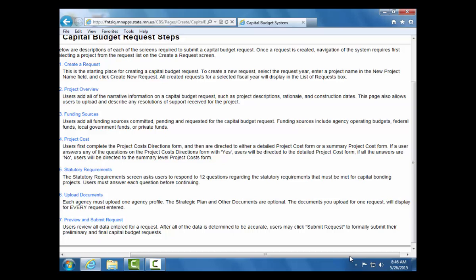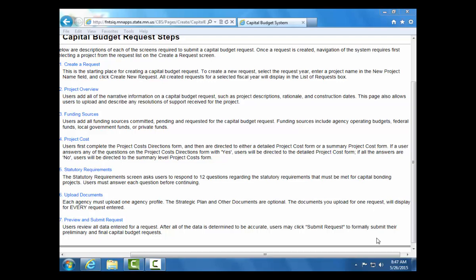Users will complete the Project Cost Directions form before completing the Project Cost screen. The completion of this form and the answer to the questions on this form will dictate whether or not the user is brought to the Detailed Project Cost form or the Summary Level Project Cost form. On the Statutory Requirements screen, users will respond to 12 questions regarding the statutory requirements that must be met for capital bonding projects. Users must answer each of these questions on this screen before continuing with their request.